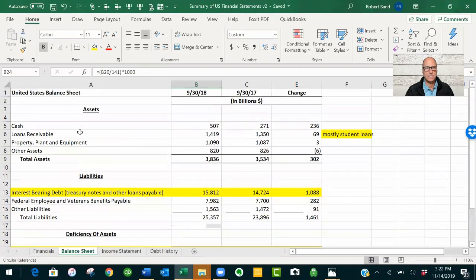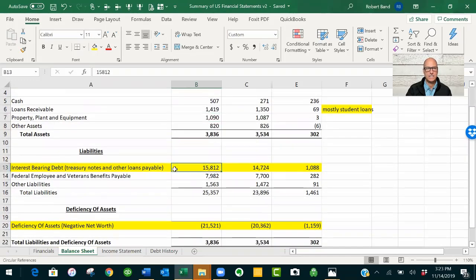Now, just looking at the assets, cash was 500 billion. Loans receivable, which are mostly student loans, were 1.4 trillion. Property and equipment is just the properties, offices, desks, computers, etc. of the government, and so forth.